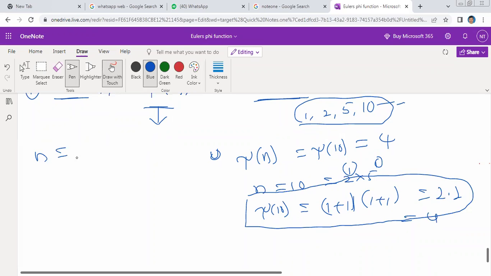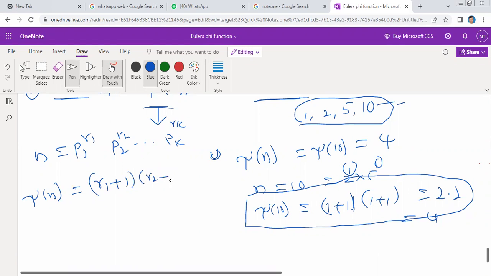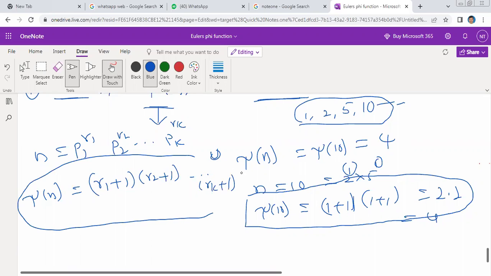Suppose n is equal to p1 to the power of r1, p2 to the power of r2 and so on, pk to the power of rk, where p1, p2, p3 are the different prime numbers. R1, R2, R3, Rk are positive integers, right? Then tau of n, the number of positive divisors, formula చెప్పండి: R1 plus 1 into R2 plus 1 and so on, this is Rk plus 1 అండి. ఇది ఫార్ములా. పాజిటివ్ డివైజర్స్ కు tau of n ఫార్ములా ఇది.